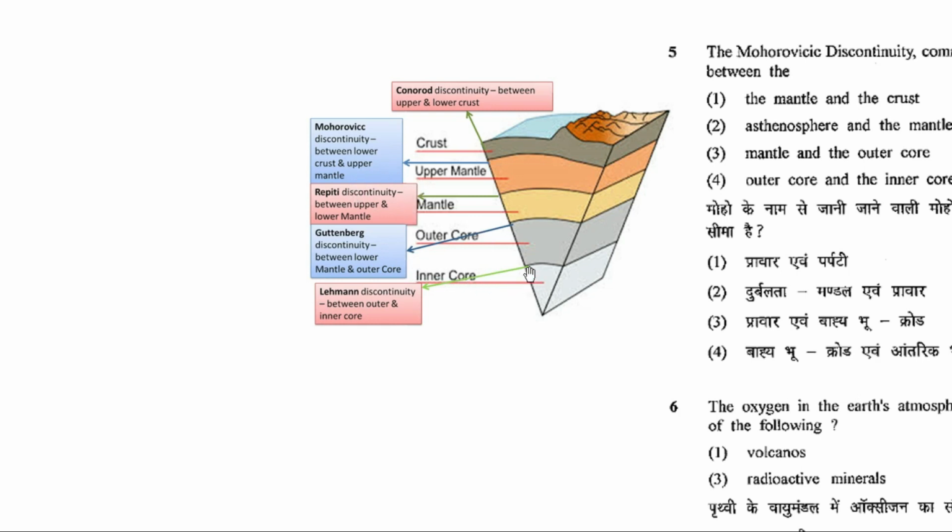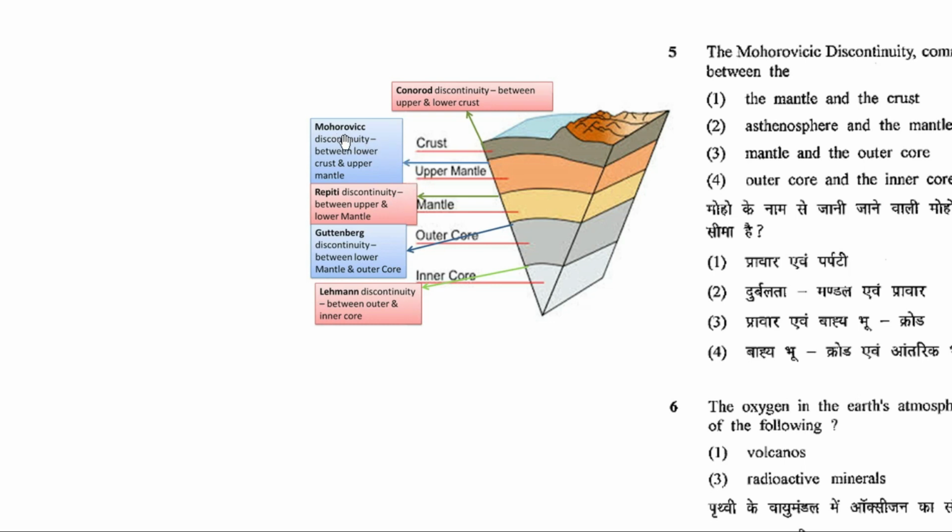So the first discontinuity is between your outer and inner core. This is your Lehmann discontinuity. Then the second discontinuity is between your mantle and outer core. This is your Gutenberg discontinuity. Then you have a discontinuity between your upper and lower mantle, which is your Repetti discontinuity.